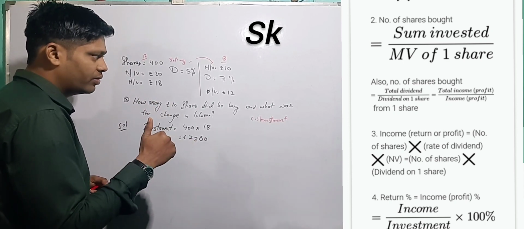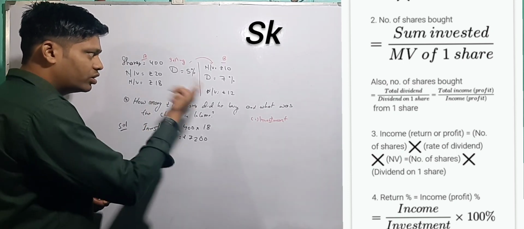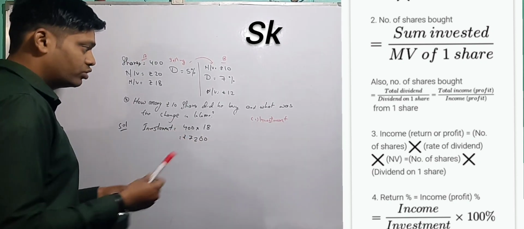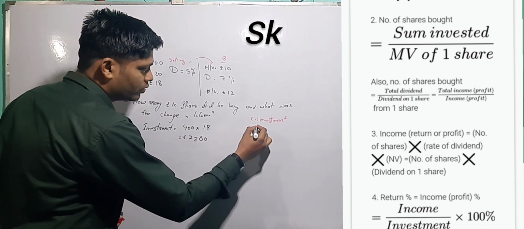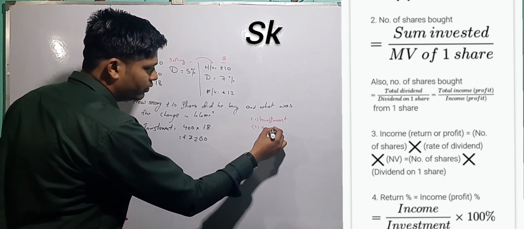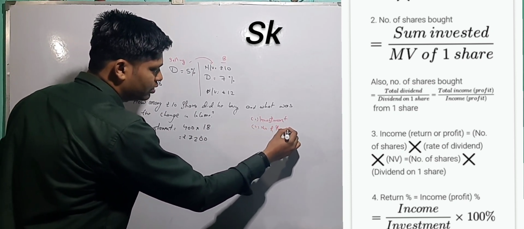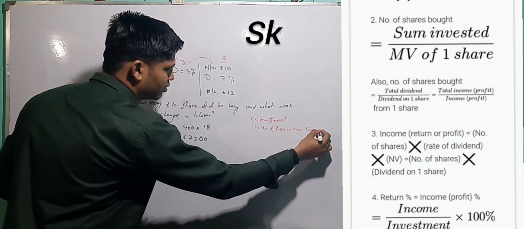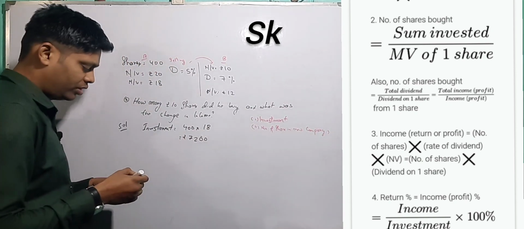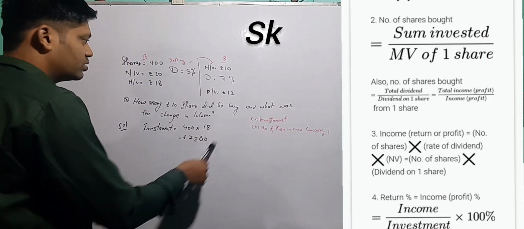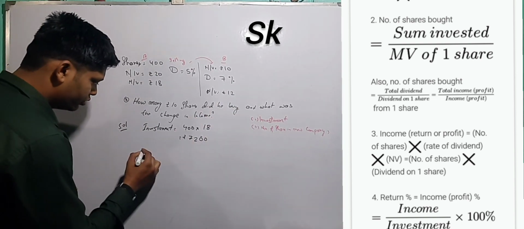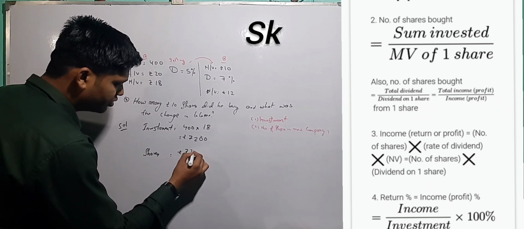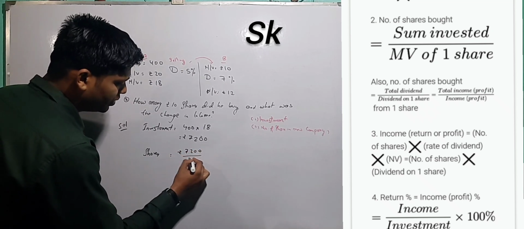So how many shares am I going to get? It depends on how much you are going to invest and what the market value is. According to that only we will find out the shares now. So again, what you have to find out is the number of shares in the new company where I am investing. Clear, right? So how to find out? Simply divide this by the market value. So new shares is equal to rupees 7,200 by rupees 12.